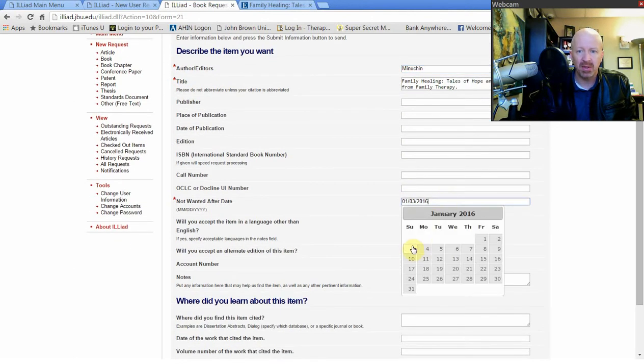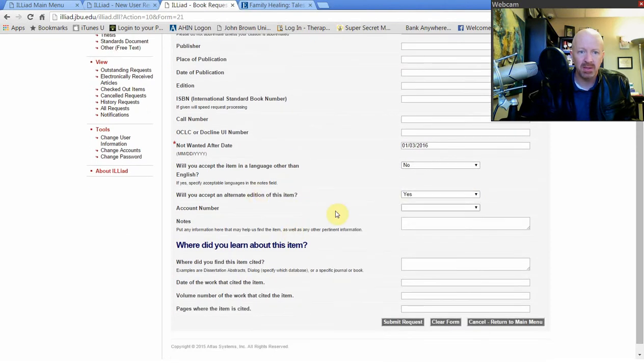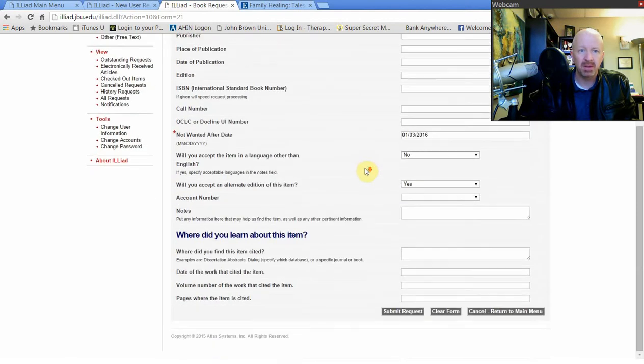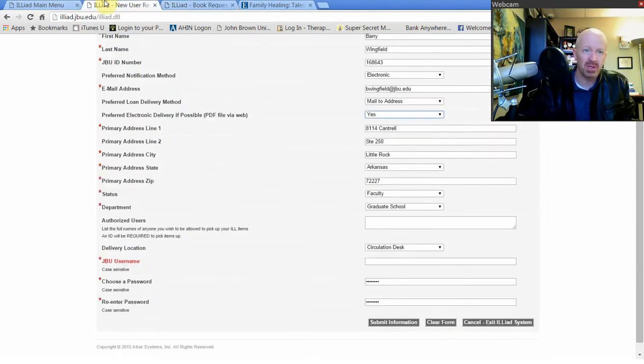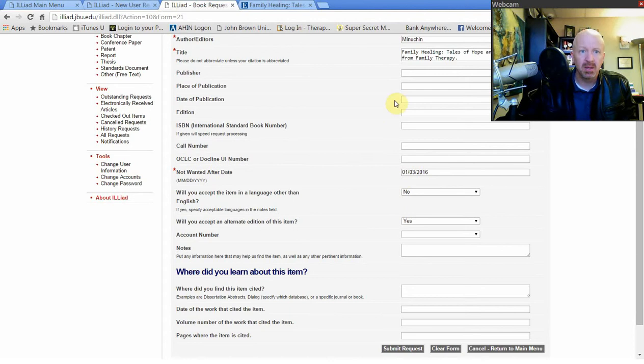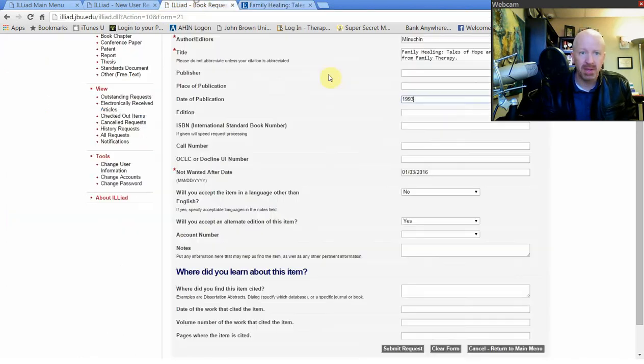I need it now, but if you can't get it to me before January 3rd, don't even send it to me. I don't need it anything other than English. Alternate edition, yes. But that's enough just right there. Now, if I want to provide some more information, if there's several books with similar titles, I might come back here. And I've got a publication date of 1993, so I could put the date of publication just to make sure I'm getting the right book. An ISBN number might also be a field I can fill in.